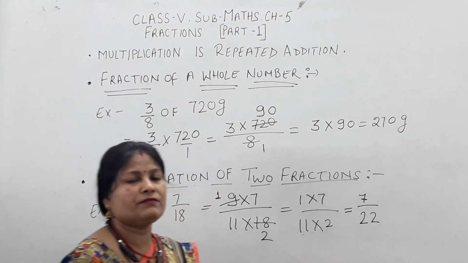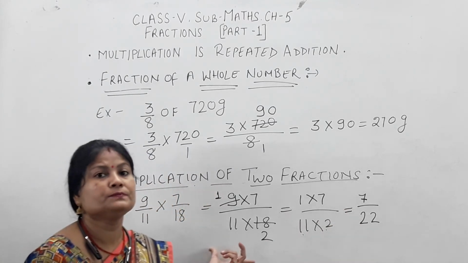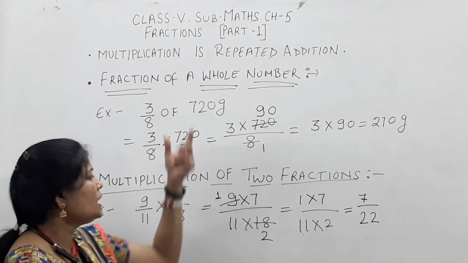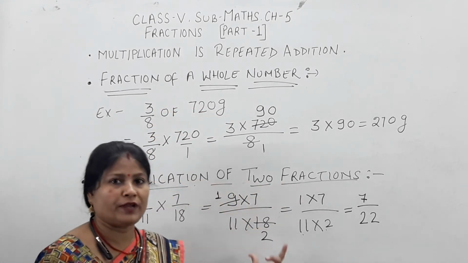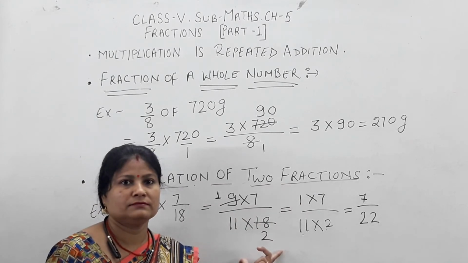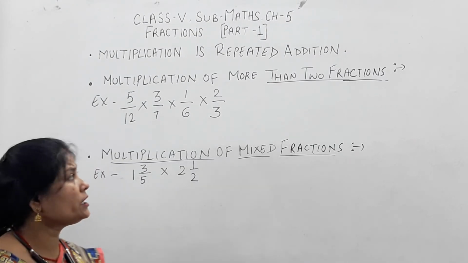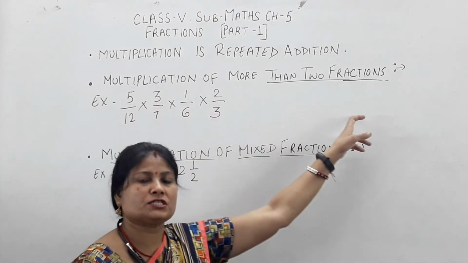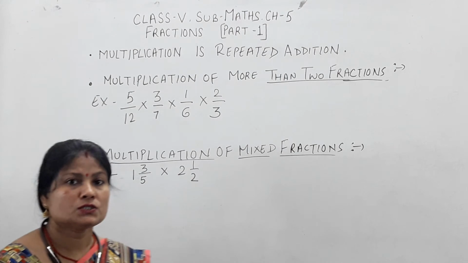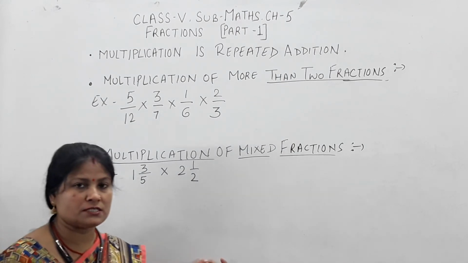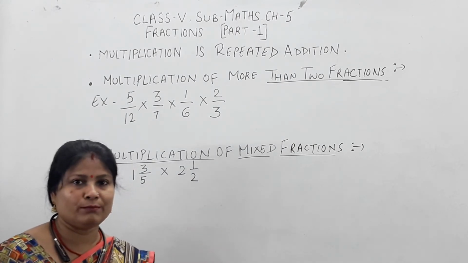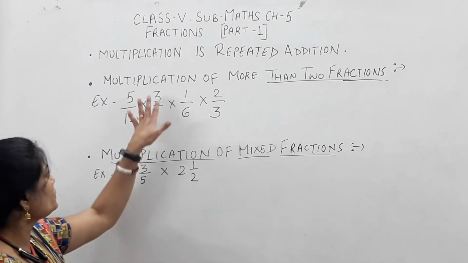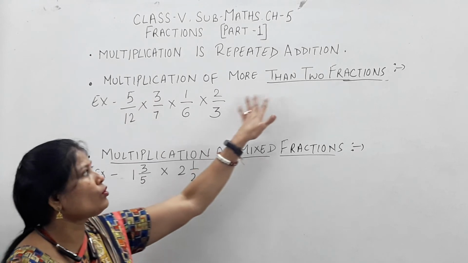So in this manner we can find out the multiplication of a given whole number and fraction. After that, multiplication of two fractions. Understood? Yes children. Now next topic, multiplication of more than two fractions. Means we have already solved multiplication of two fractions, multiplication with a whole number also, and fractions of a whole number. Now third topic, multiplication of more than two fractions.